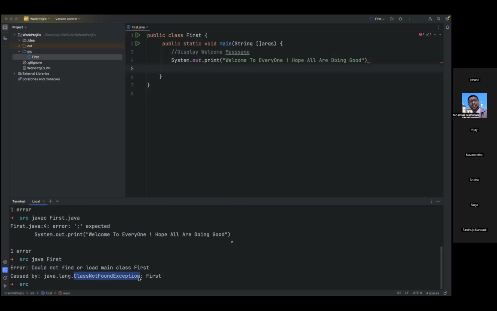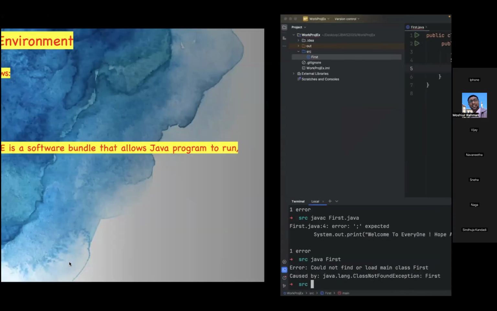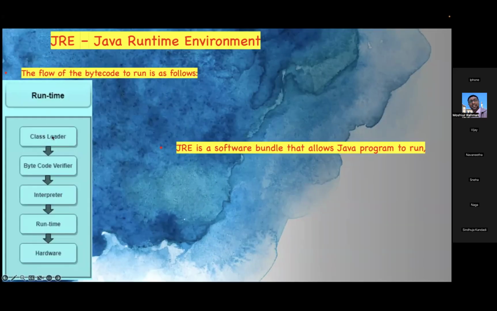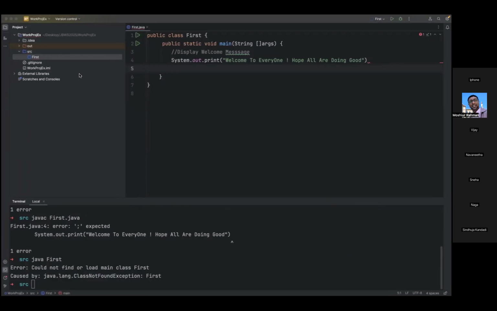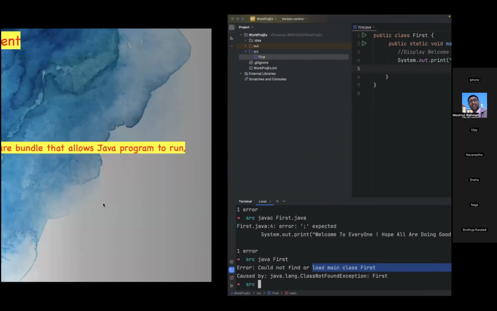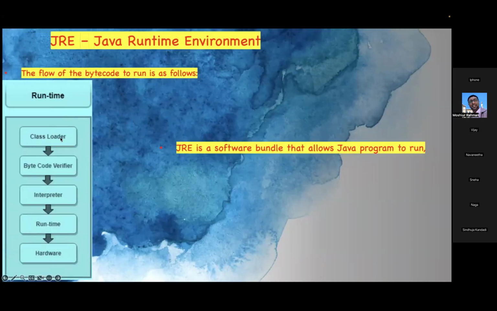What does class not found exception mean? It is still searching here. Whenever you are running this program, with the help of all these components like JRE, internally it is looking for the dot class file. It is not found. That is the reason it gives the meaningful message, could not find or load main class. As I said, the class loader is the basic and main component which loads the dot class file generated from the Java compiler.